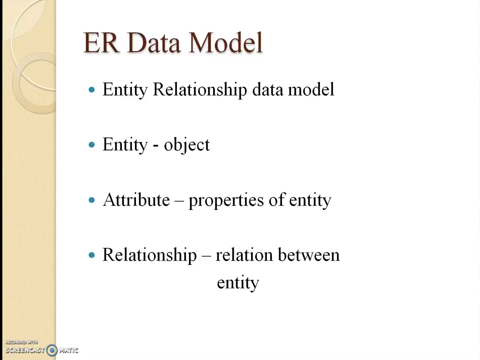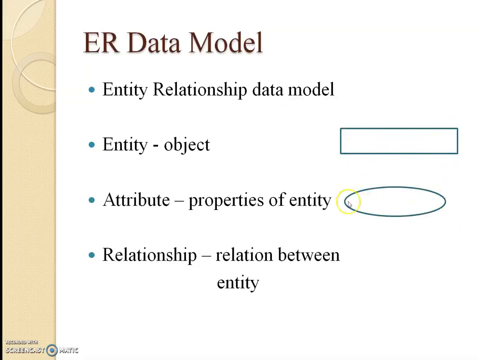For example, if you take a student, so that is an object. Student has so many properties like roll number, name, mark. They are all attributes. If you take another entity, teacher, teacher will be also having some attributes like teacher's ID, designation, name, etc. So there is a relation between these two. So we can establish a relationship. This is a symbol for denoting entity, rectangle, and the oval symbol is used for denoting attribute. Diamond symbol is used for denoting relationship.